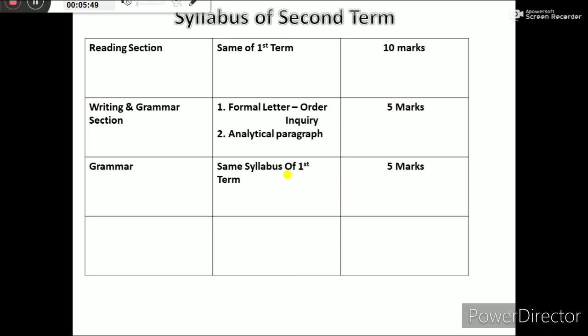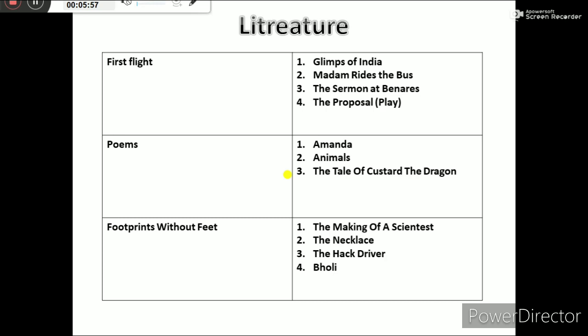In the grammar syllabus, the chapters will be the same as the first term. Now come to the literature part. In the First Flight book there will be 4 chapters: Glimpses of India, Madam Rides the Bus, The Sermon at Benares, and The Proposal. And for poems, there are only 3 poems. In the first term, I remind you, there were 4 poems, and now there are only 3: Amanda, Animals, and The Tale of Custard the Dragon. In Footprints Without Feet, there are only 4 chapters: The Making of a Scientist, The Necklace, The Hack Driver, and Bholi.